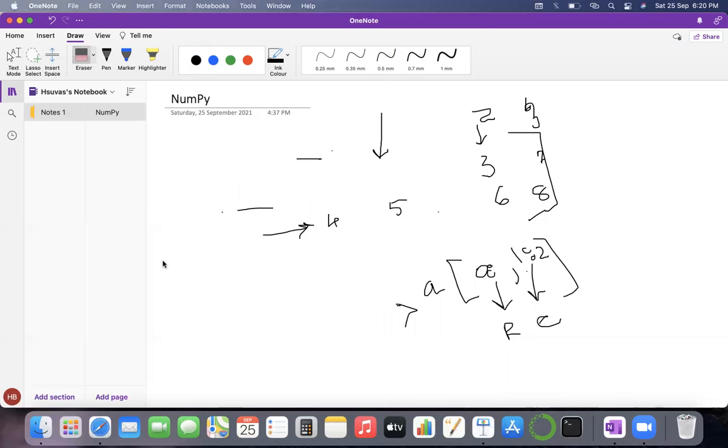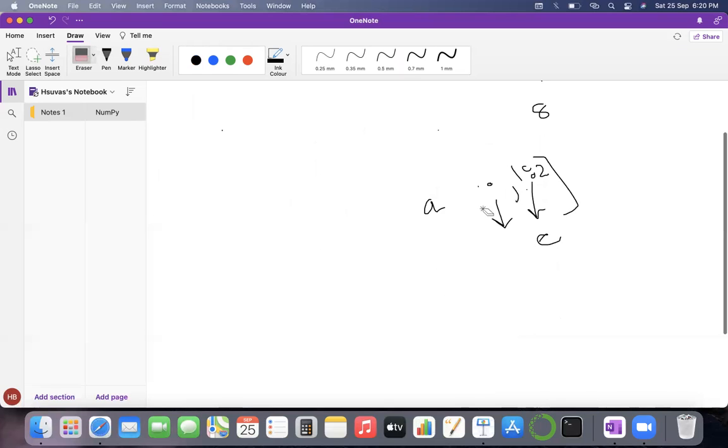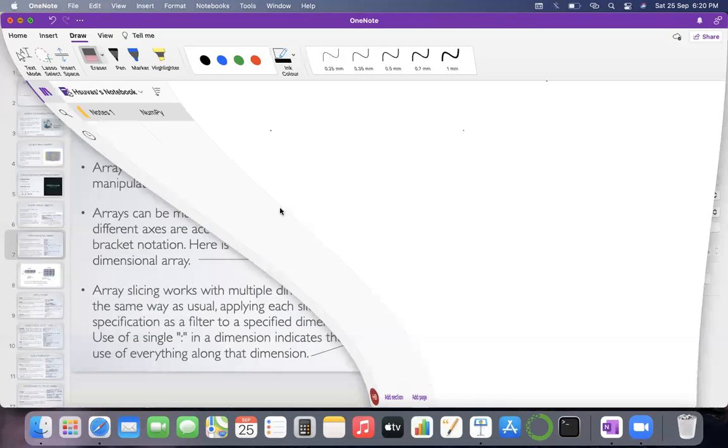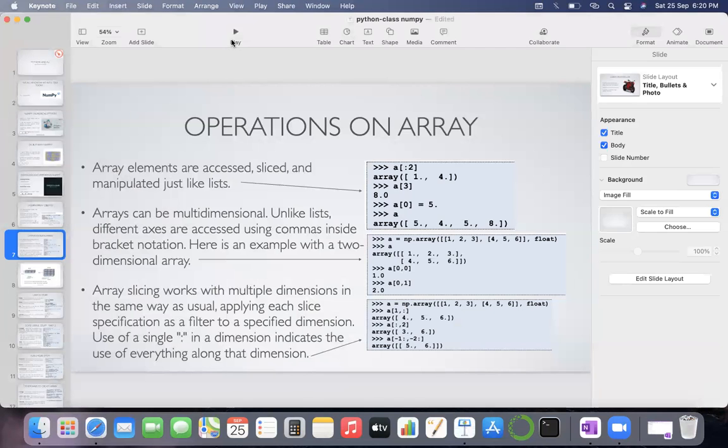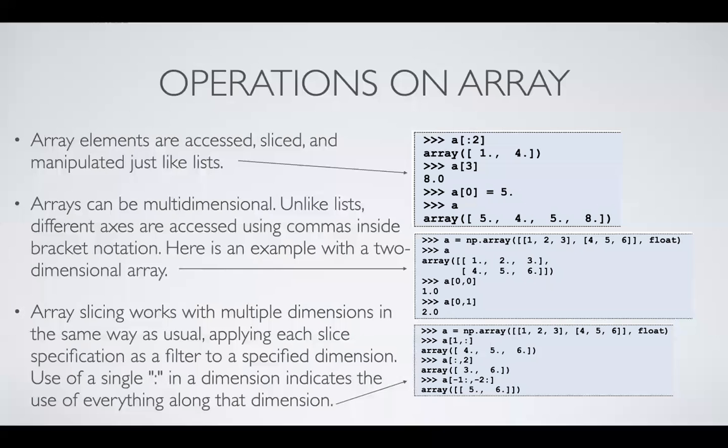Okay, correct me if I'm wrong. You can try it in your program also. I strongly suggest that you try it in your program. What I'm trying to say here is that this can be very tricky to understand. If you can break your array into rows and columns, and if you can name them, the slicing will become very easy.